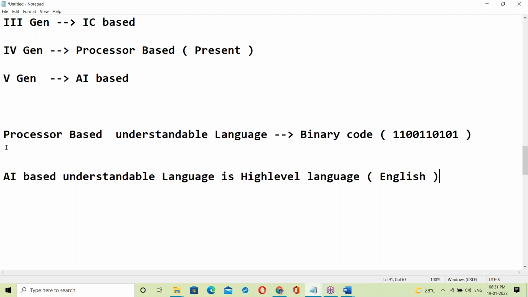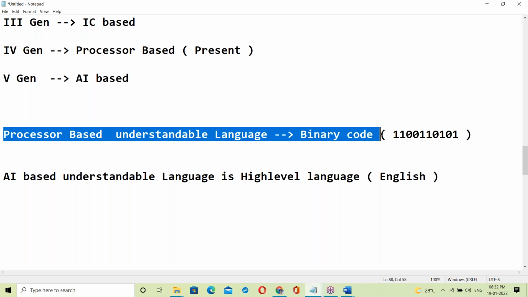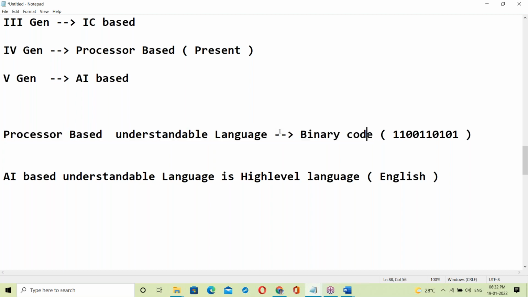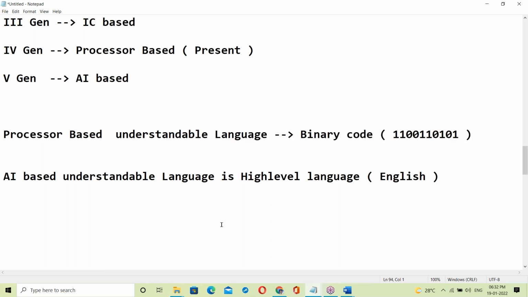Okay, so now our topic is processor understandable language. It's a binary code. It's a system understandable language. This is called low level language. In software, languages are basically two categories.